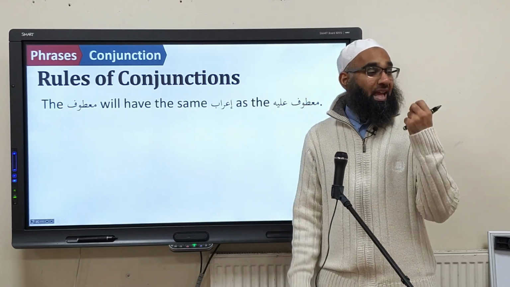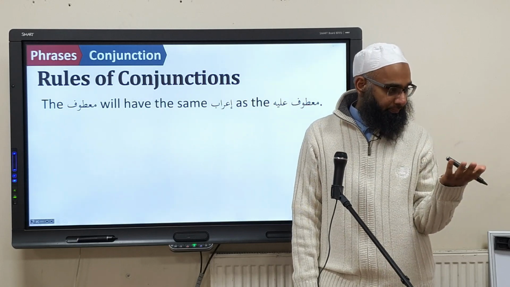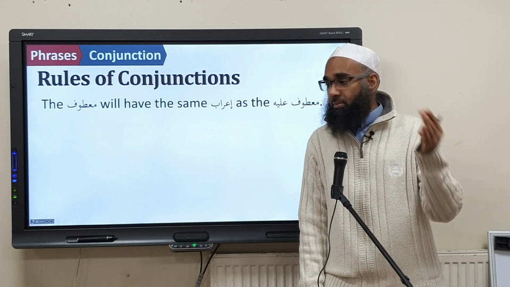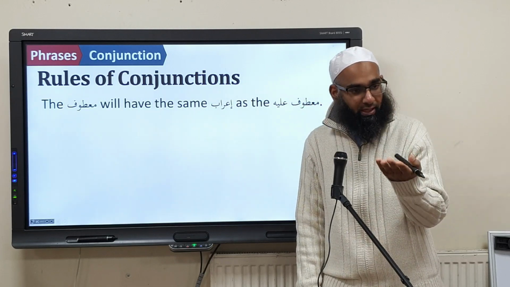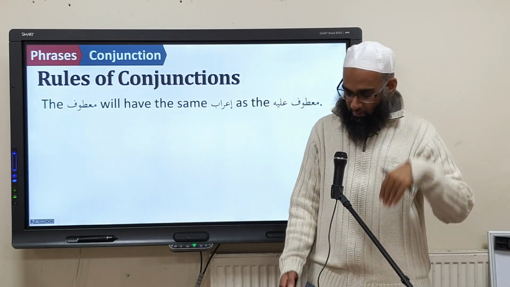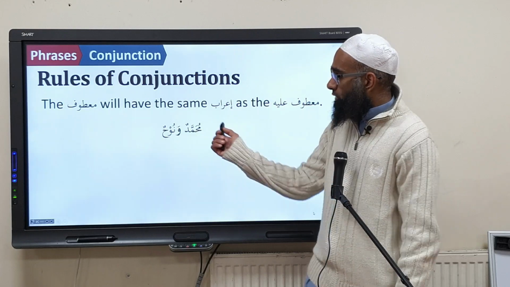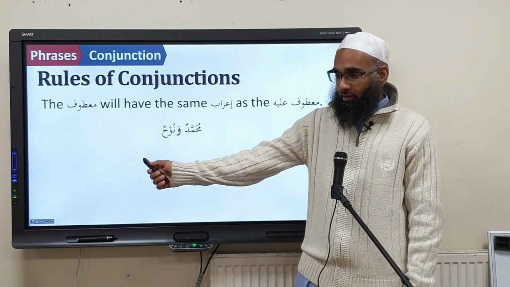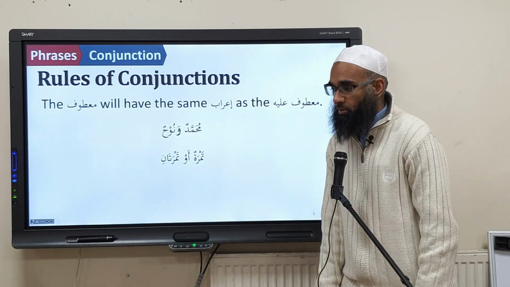Now, the i'rab. The copycats. The ma'tuf will have the same i'rab as the ma'tufun alayh. So if the ma'tufun alayh is a mubtada, same i'rab; if it's maf'ul bihi, you copy the i'rab. For example, Muhammadun wa Nuhun: Muhammad is marfu', so Nuh is going to be marfu'. Tamaratun is marfu', so tamaratan is going to be majroor?